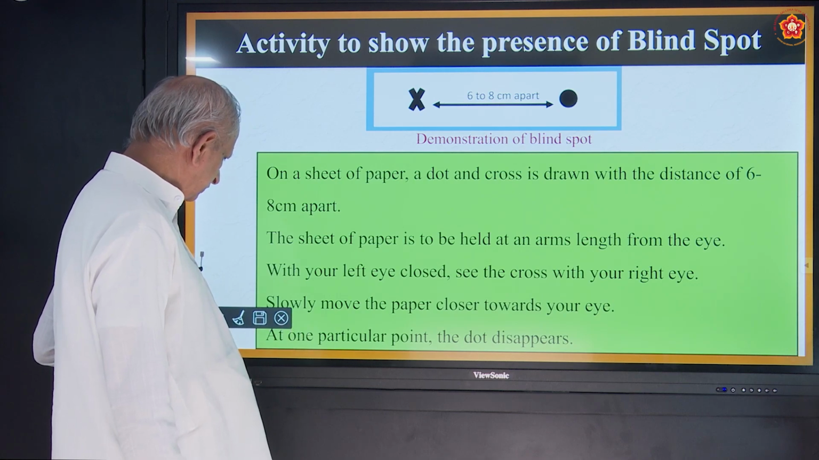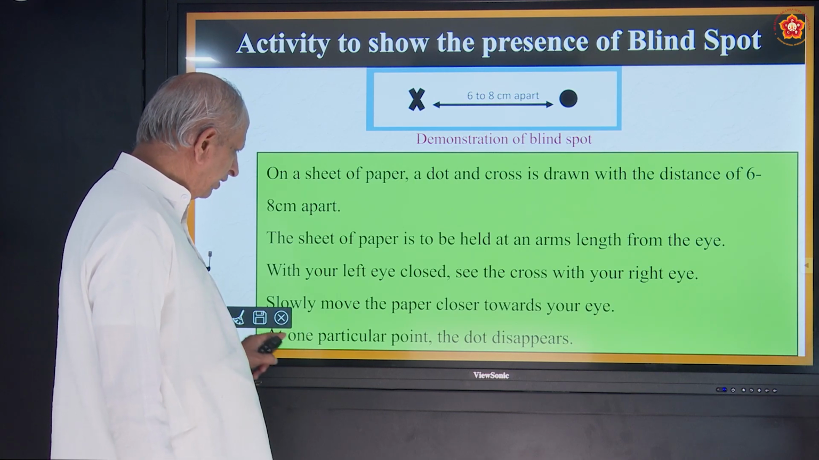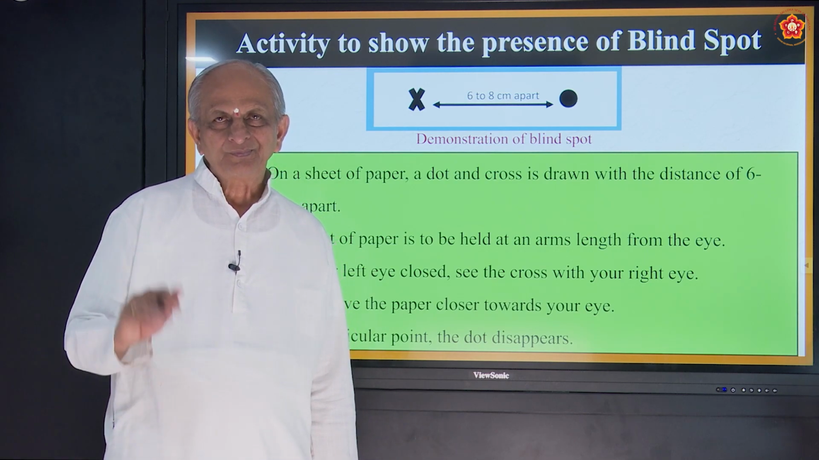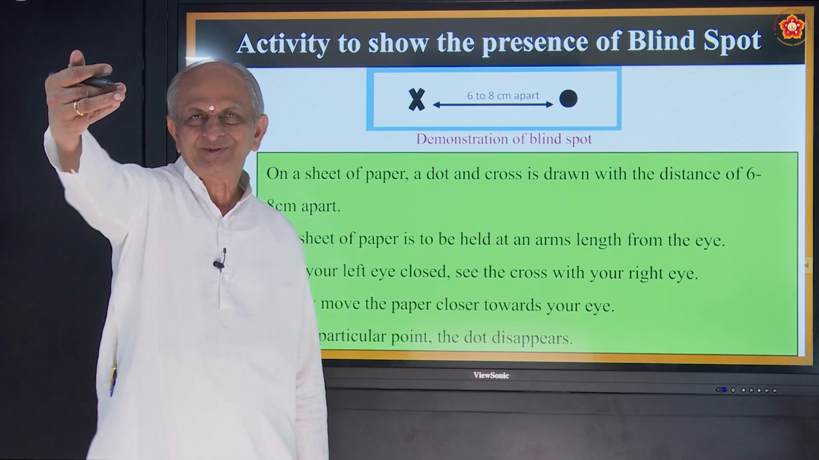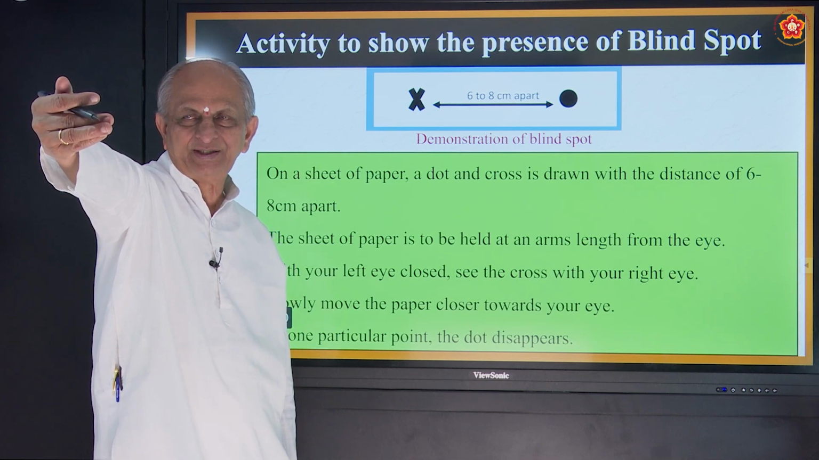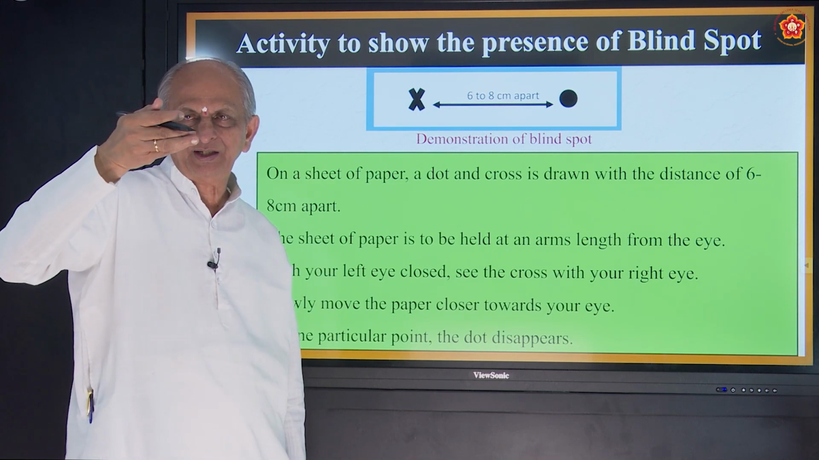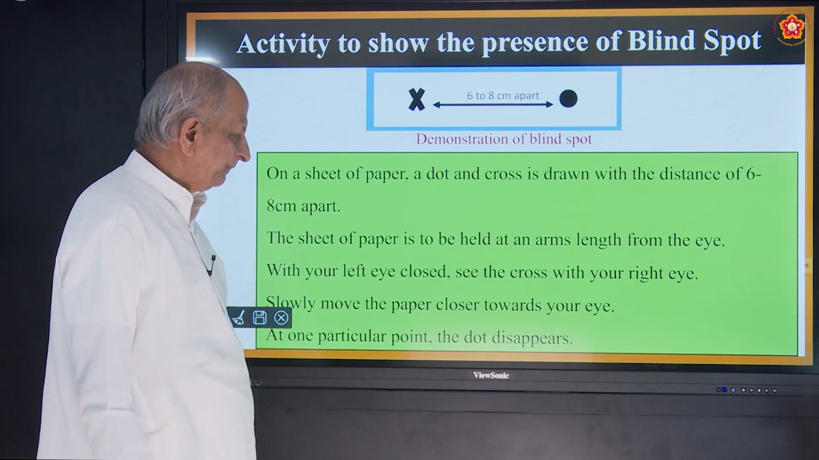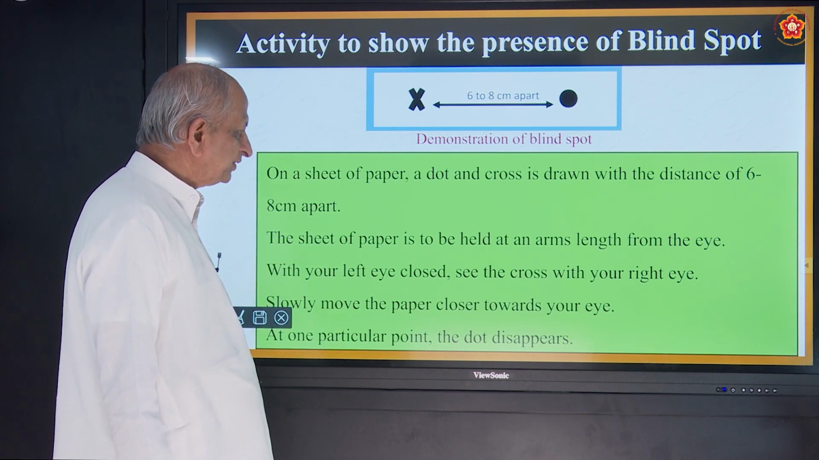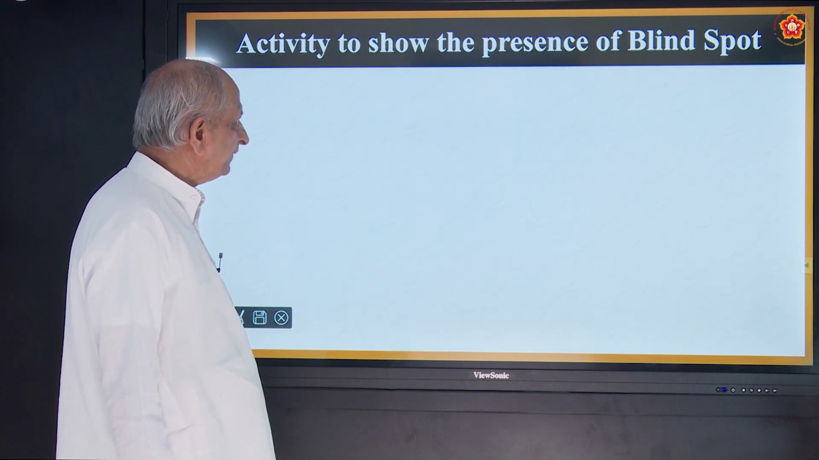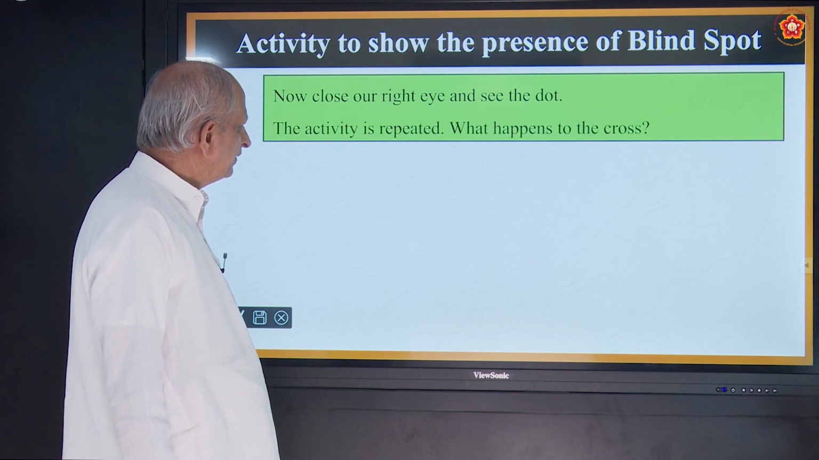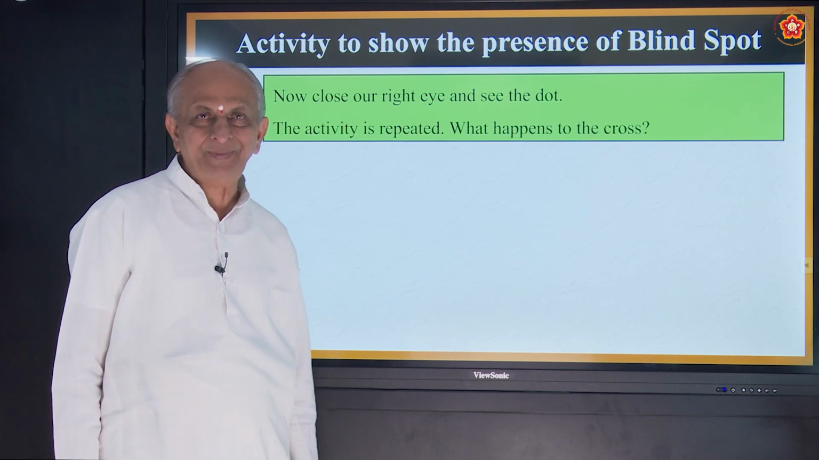So bring the paper closer and closer towards you with only one eye, that is the right eye. At one particular point, the dot disappears. So that cross will go off. Bring it slowly near. At some point, it disappears. That point at which the image disappears is called, what is it called? Blind spot.